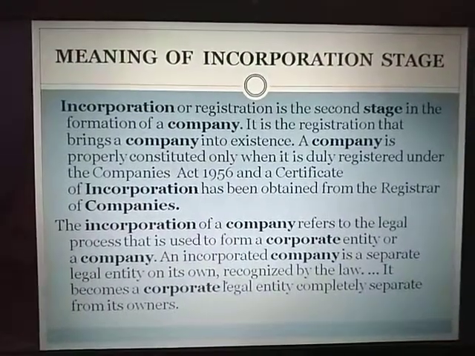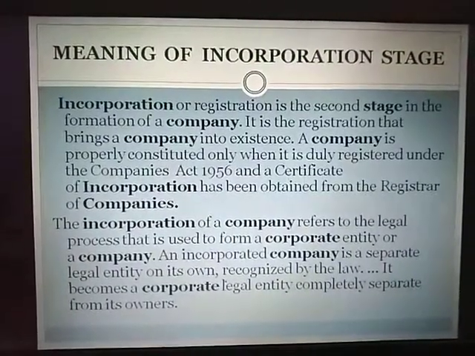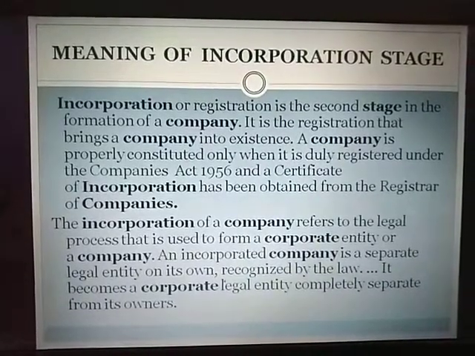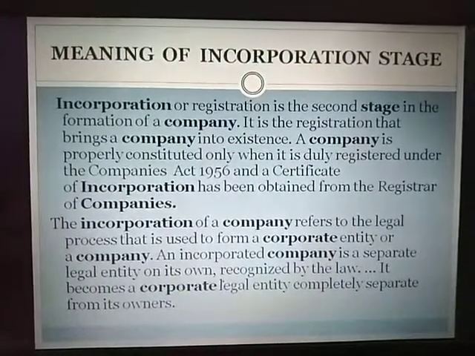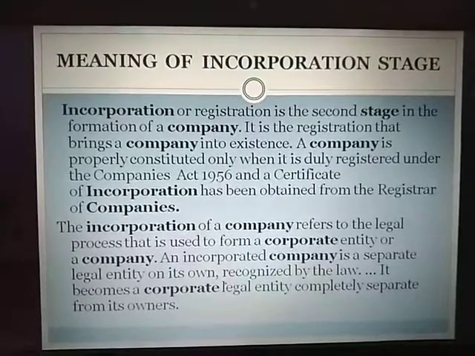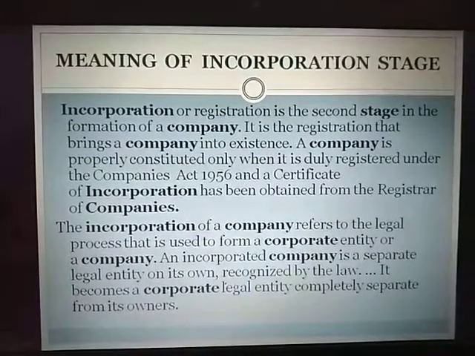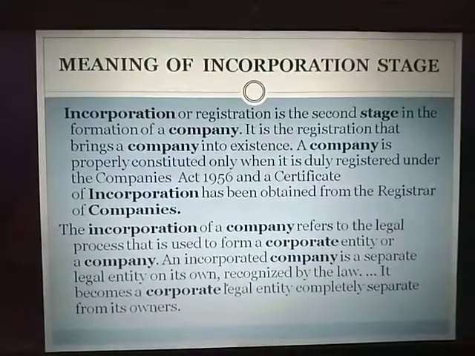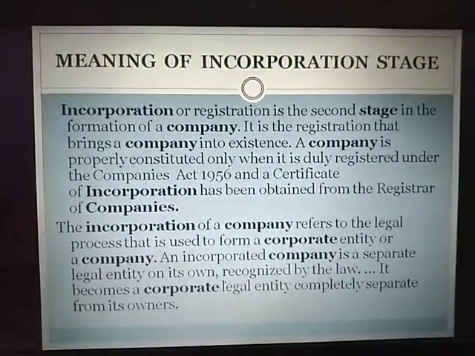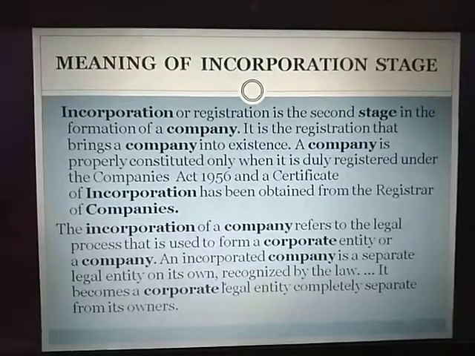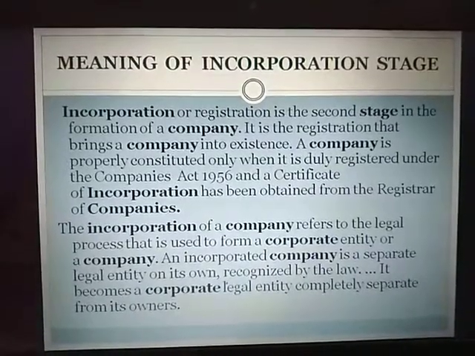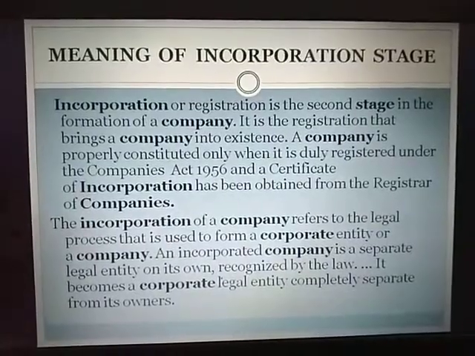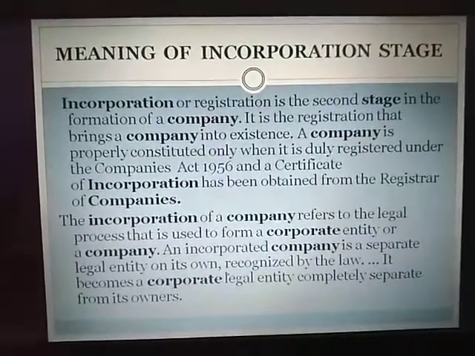Incorporation stage is the second step in the formation of a company, and at the completion of this step we get a certificate of incorporation which gives the company a perpetual succession. That means it can continue its business in its own name for an indefinite period of time. Now we will move on to the details of the various steps of the incorporation stage.